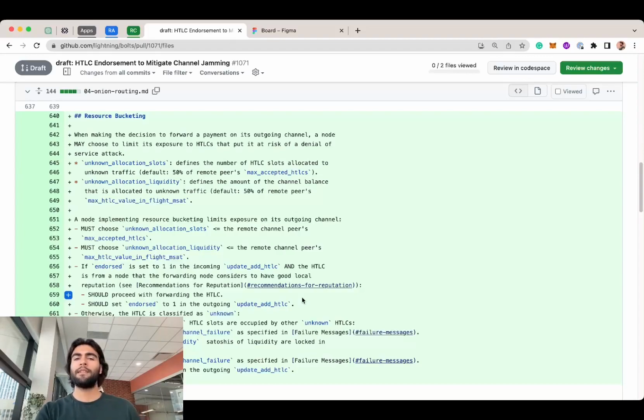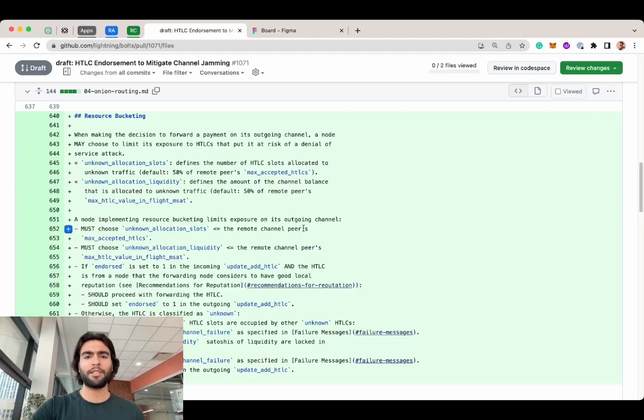So if the endorsed field is 1, you just leave it as 1 and pass it to the next node. Or if you don't trust the node before you, you're gonna change that endorsed field to 0. If it's 0, it would stay 0. If it's 1, you would change it to 0 because you don't trust the node before you and you don't want to risk your reputation with the node after you. So that's how it works.